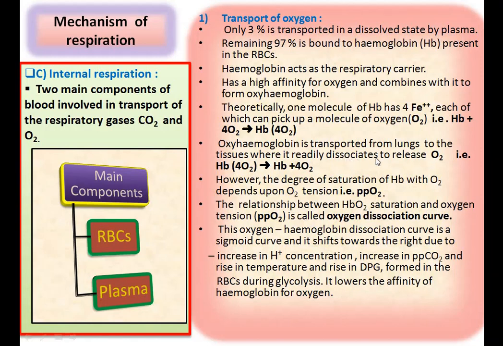That is, Hb4O2 dissociates to form hemoglobin plus 4O2. However, the degree of saturation of hemoglobin with O2 depends upon O2 tension.